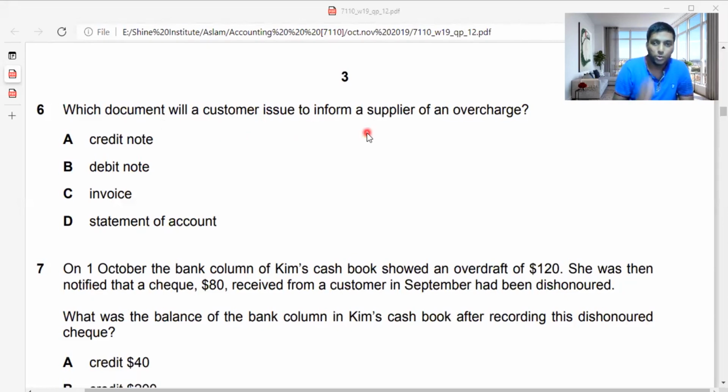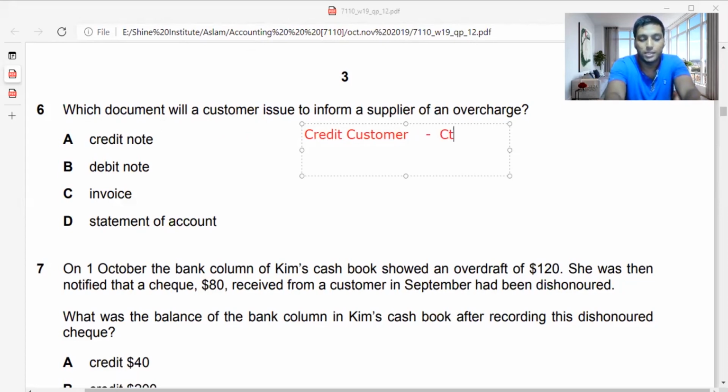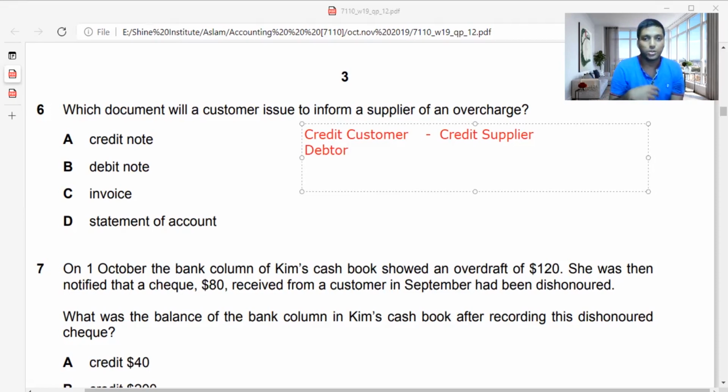Remember, when it comes to debit note and credit note, people always get confused. Let me explain in a very easy way. A credit note and a debit note are issued between a customer and a supplier, guys. Credit customers and credit suppliers are the ones who deal with credit notes and debit notes. It's very easy, but people get confused in this area. Credit customer is a debtor. So the debtor will issue a note to the credit supplier that his value should go down, because they have sent goods which they have not requested, or maybe expired, something like that, with the reason.